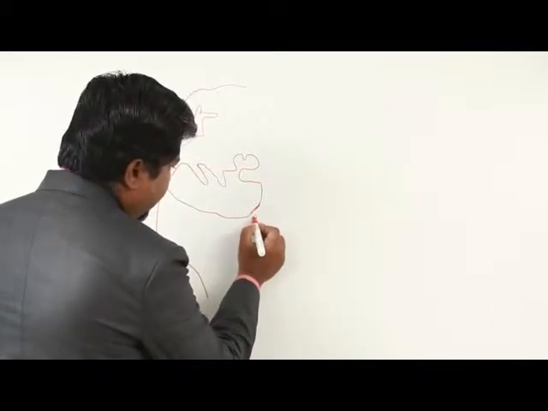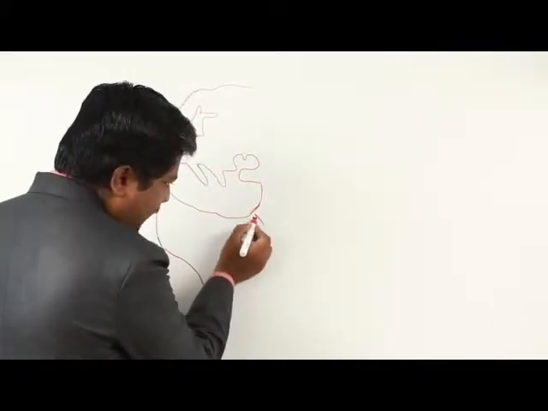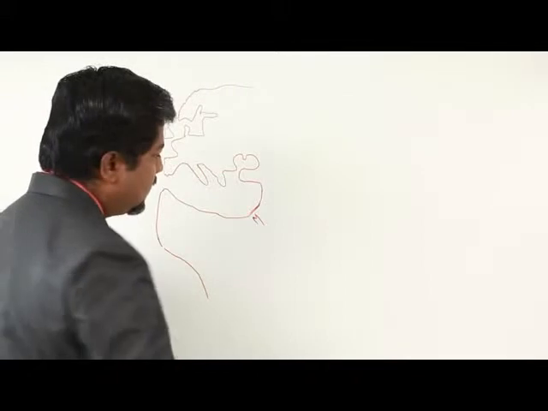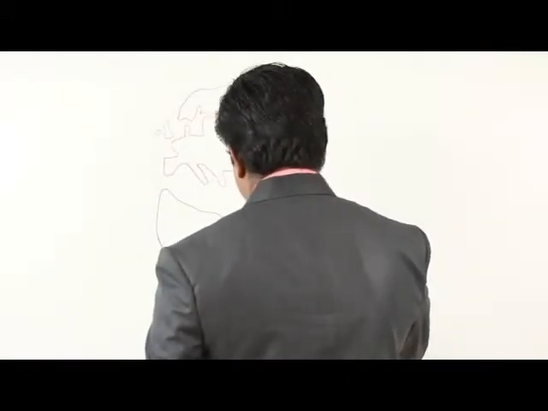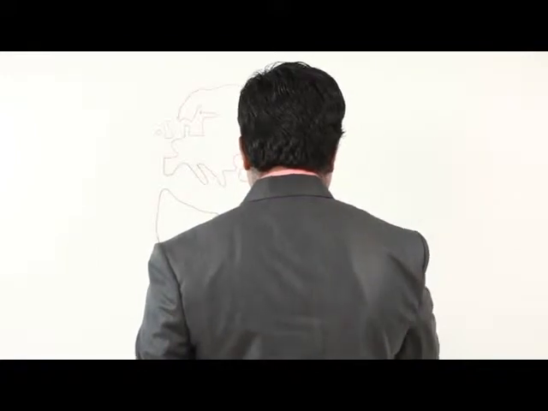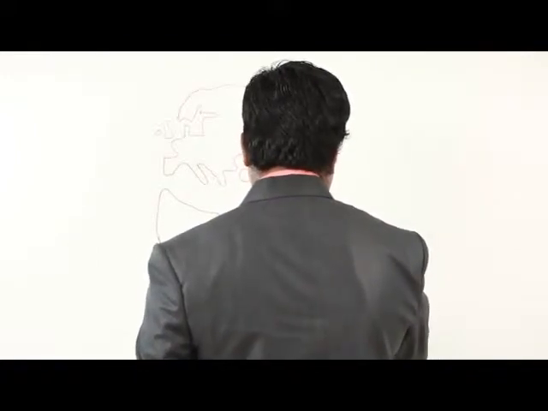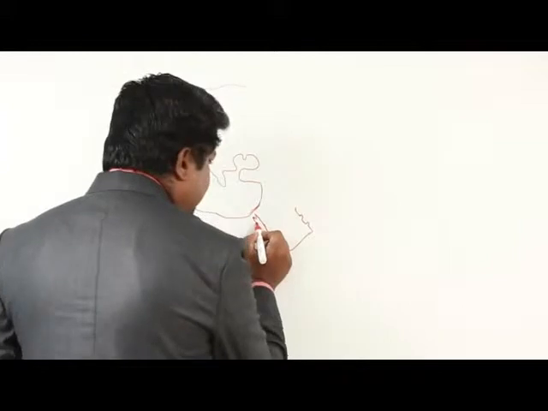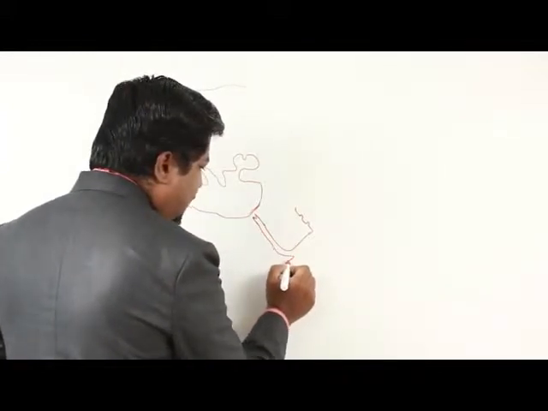Then here, this is what I am drawing. This is the Sinai part. This is the Africa continent.